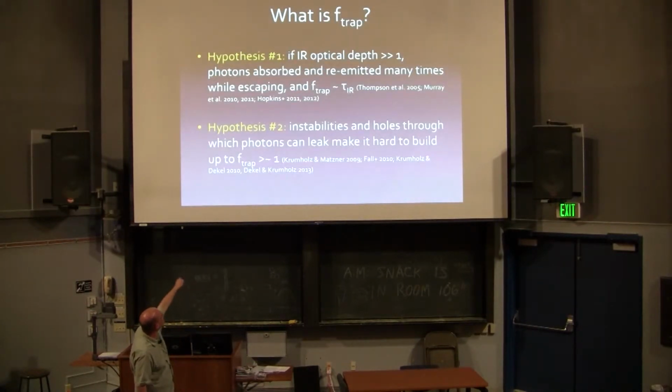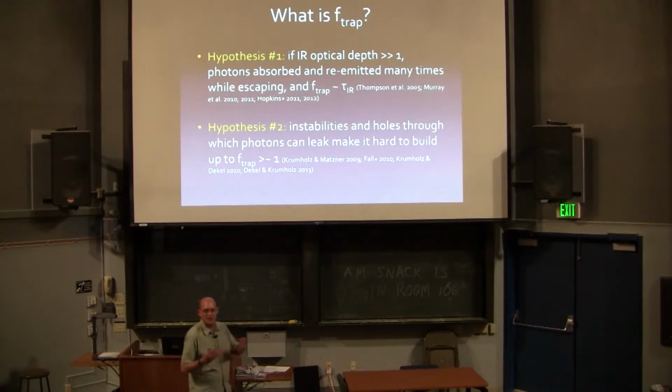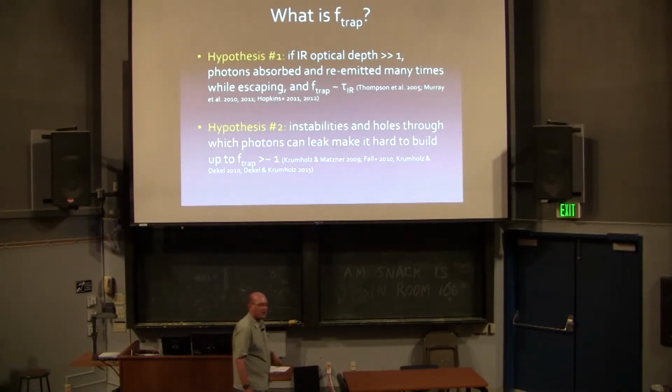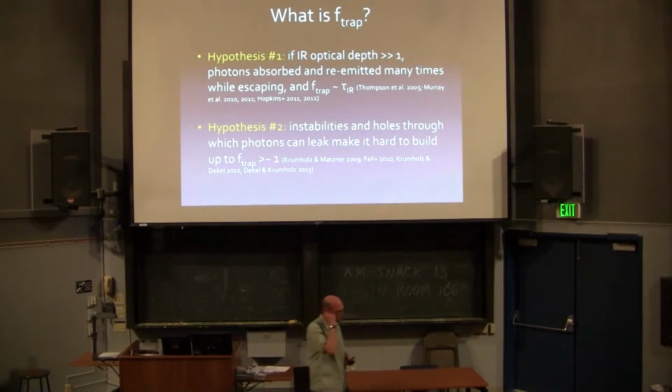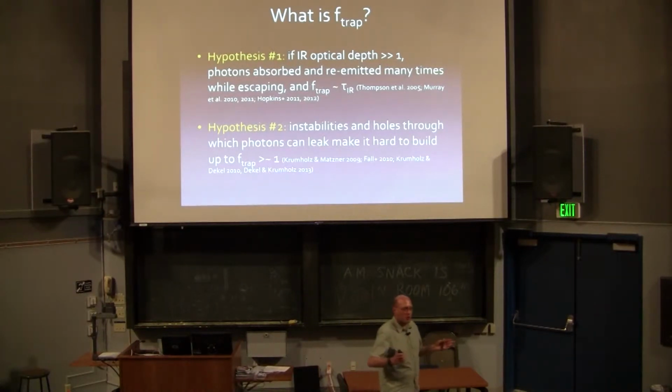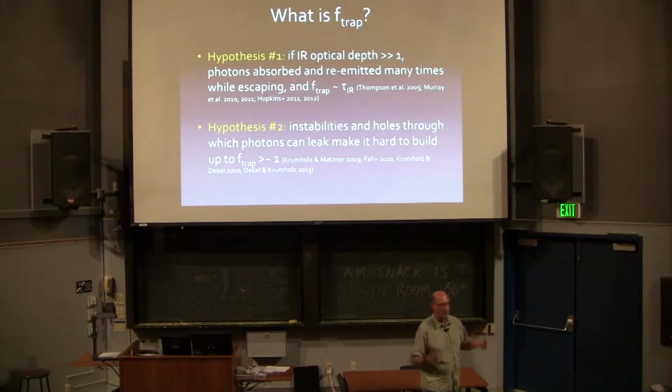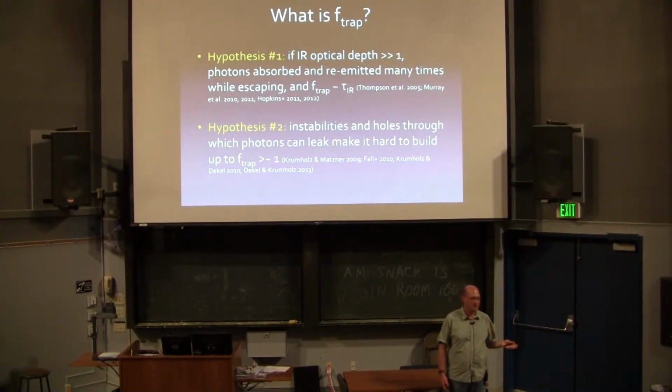So hypothesis 1 is that the radiation field will effectively get trapped. That is, photons will get trapped inside this shell of expanding material, so F trap will be of order the optical depth of the shell, and that could be large. Hypothesis 2 is that it may work for perfect spherical mirrors or perfect spherical shells of mass, but the ISM is really messy. There are always going to be holes. Stuff will leak out efficiently, and so F trap will be of order unity. So we want to test this.